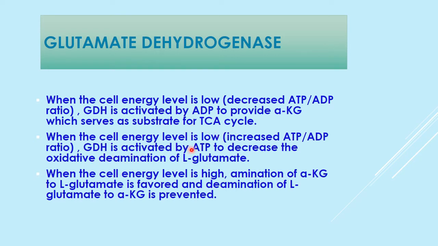When the cell energy level is high, it is inhibited by ATP, which decreases the oxidative deamination of L-glutamate. In this way, L-glutamate deamination is decreased. When energy level is high, amination of alpha ketoglutarate to form L-glutamate is favored, and therefore deamination of L-glutamate to alpha ketoglutarate is prevented.